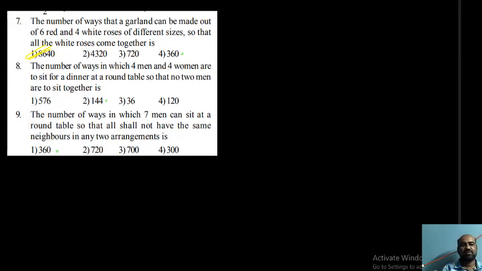Okay students, next, eighth problem. The number of ways in which 4 men and 4 women sit for a dinner at a round table, so that no two men sit together. First of all, we arrange the women: 1, 2, 3, 4, 4 women around the table. You can arrange them in 3 factorial ways.